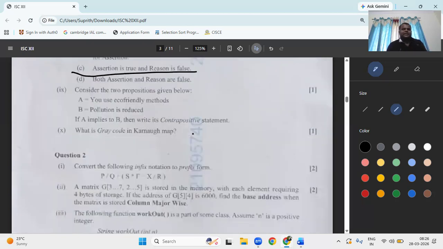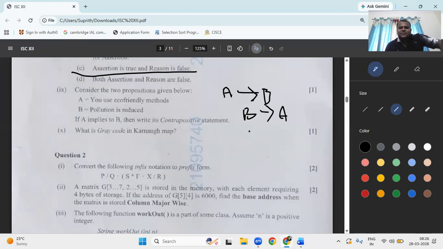Next, consider the two propositions given below. A implies B. What does its contrapositive become? The converse is B implies A, right?